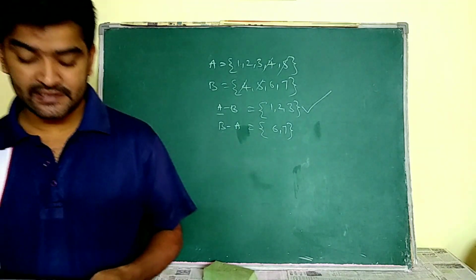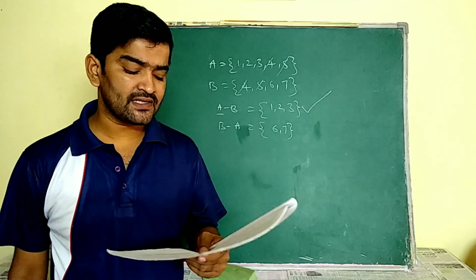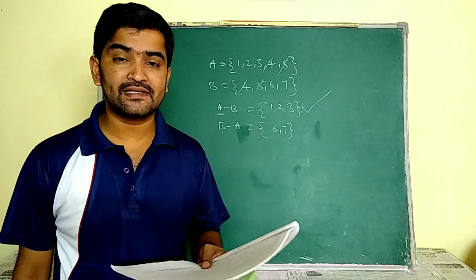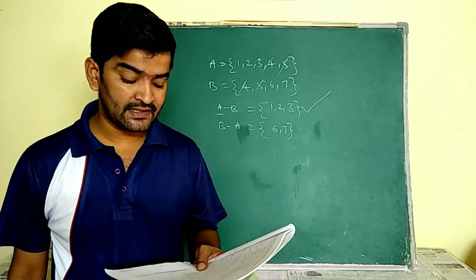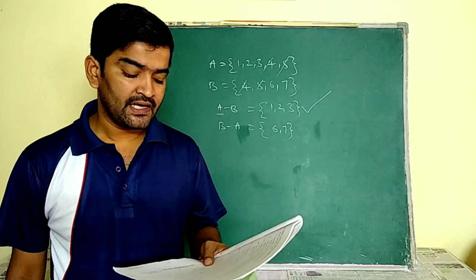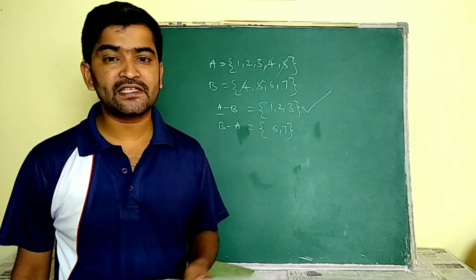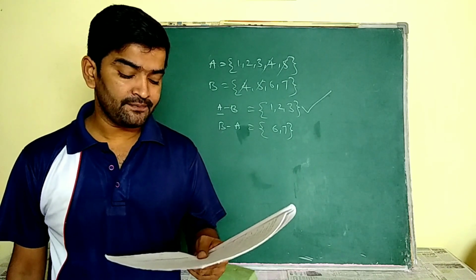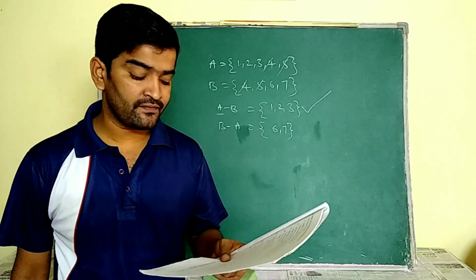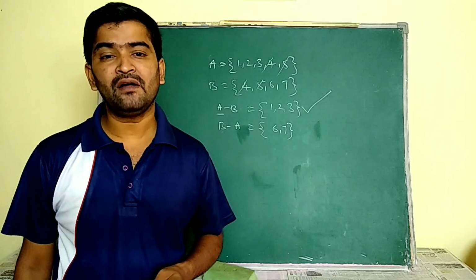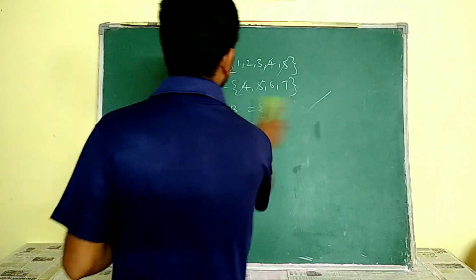Now the 34th bit, Seema. If A is equal to the set of x such that x is an even number less than 10, the set A is defined as the even numbers less than 10. Next, set B: x such that x is a prime number less than 10. Here the set B is defined as the set of prime numbers which are less than 10. Now he asks you to write the number of A intersection B. So first write the sets for the given set builder forms.